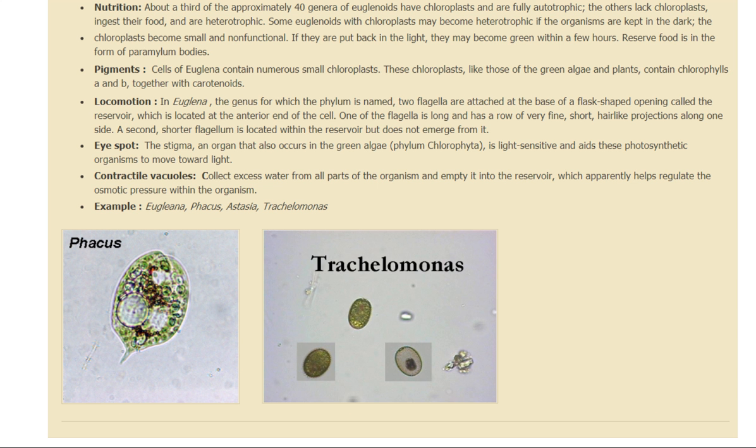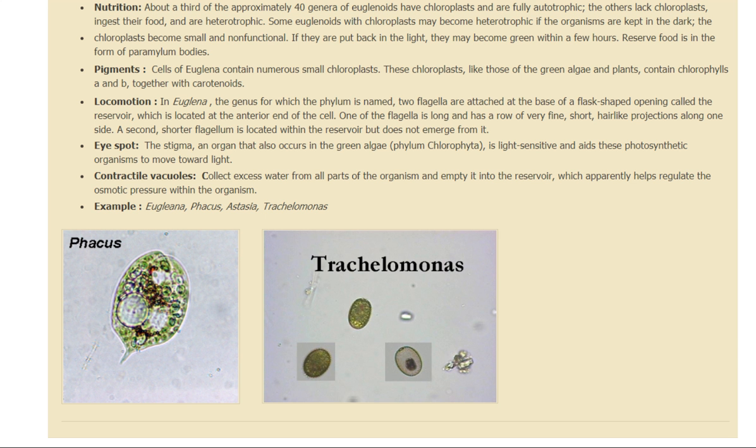Then nutrition. About a third, approximately 40 genera, have chloroplasts and are fully autotrophic, and others lack chloroplasts. They ingest their food heterotrophically. Some euglenoids with chloroplasts may become heterotrophic. The chloroplasts, like those of green algae and plants, contain chlorophyll a and b together with carotenoids. Then locomotion takes place with the help of flagella, right? That I told you in the beginning.